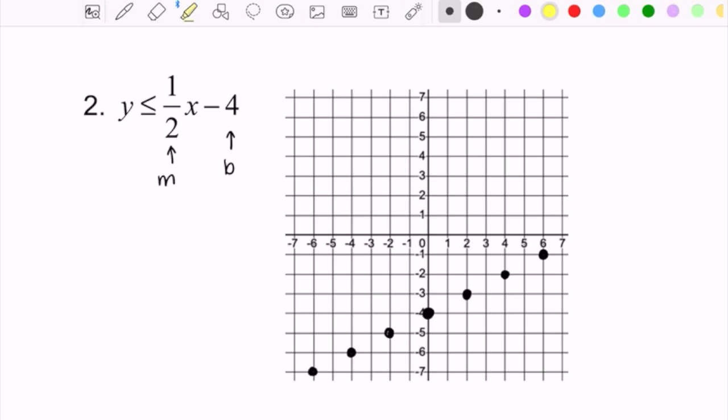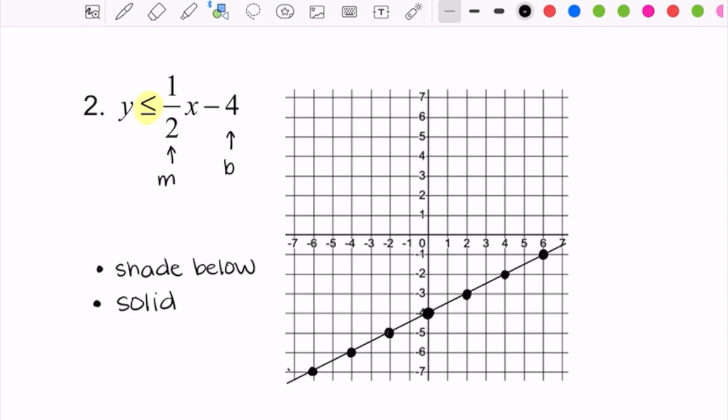And then the same as last time, the type of inequality symbol is going to tell us which way to shade and what kind of line to draw. So this one's less than or equal to, so that means that when I'm done graphing it, I'm going to shade below the line. And then because it has the or equal to line, that means that the line that I draw is going to be a solid line on the graph. So use a straight edge, arrows on both sides to indicate that the line keeps going. And then for this one, we're going to shade under the line because it's less than or equal to, so we'll shade down here. And so that's the graph for this one. This is y is less than or equal to 1/2 x take away 4.